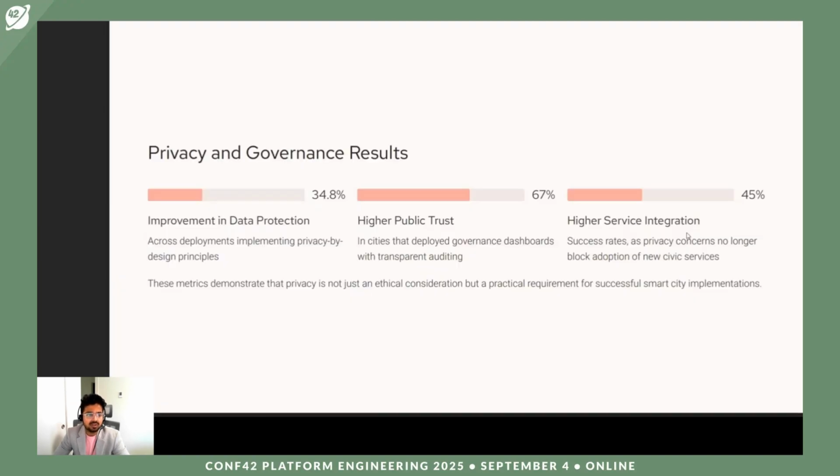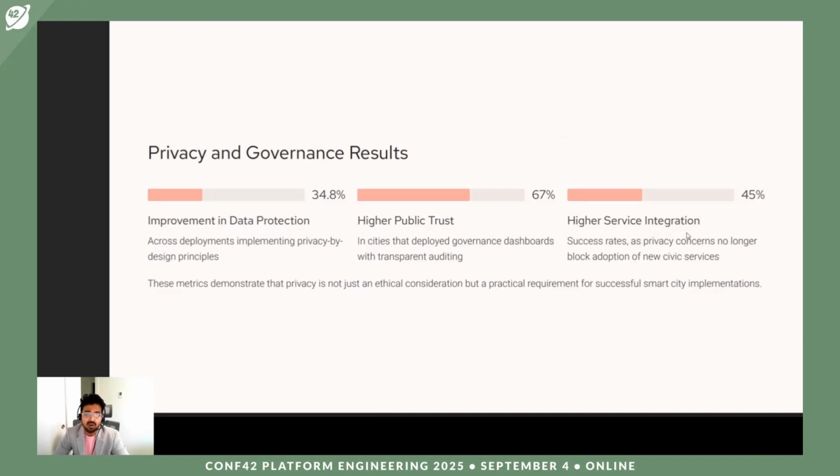Let's talk about the privacy and governance results with the whole system. We have seen improvement in data protection, about 34.8% improvement across deployments implementing privacy by design principles. Higher public trust: we have seen about 67% higher public trust in cities that deployed governance dashboards with transparent auditing. When we have so much transparency in the system, it really helps to build trust.